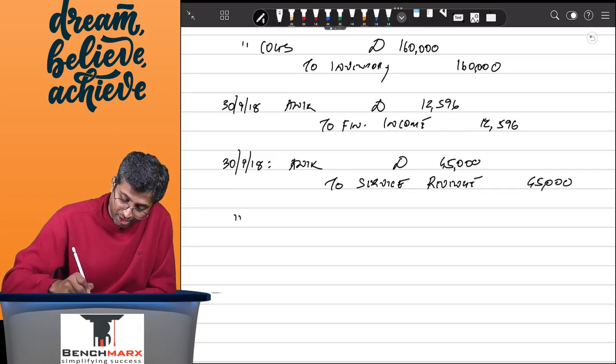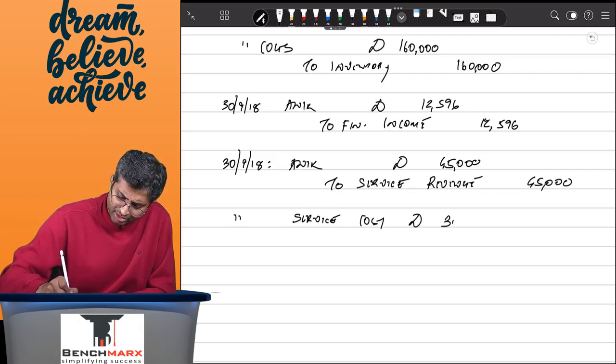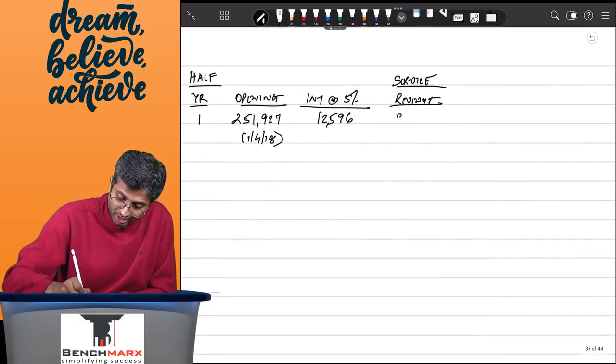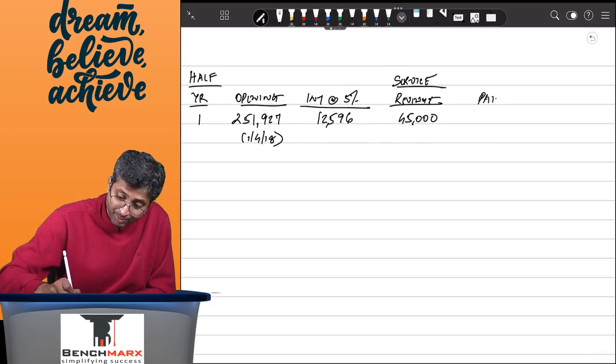On 30th September, your entry will be service cost. You are spending around 30,000. Service cost account debit 30,000 to bank 30,000. So your service revenue will increase by 45,000. Receivable from Anik will increase. Is Anik paying anything?